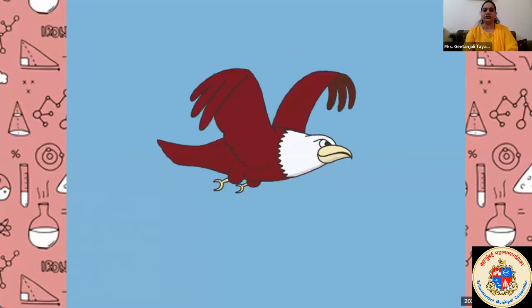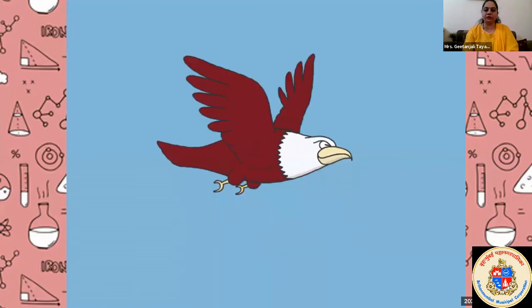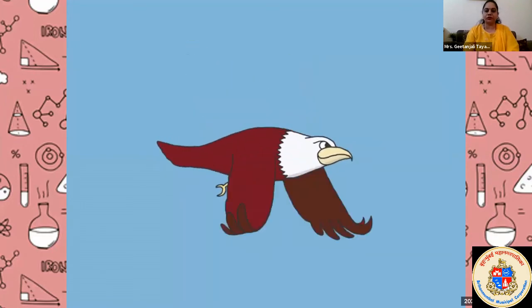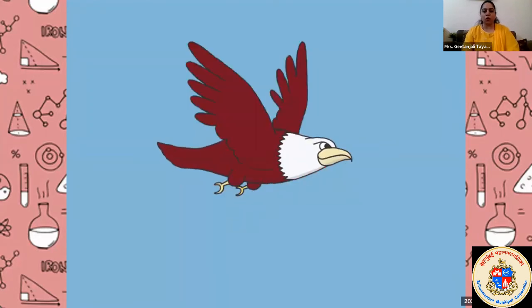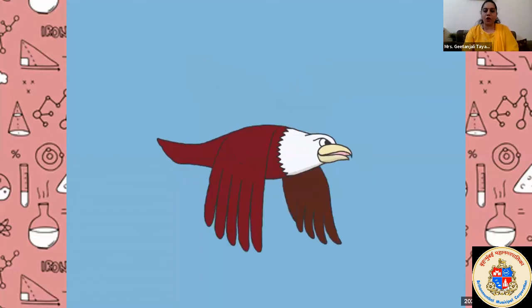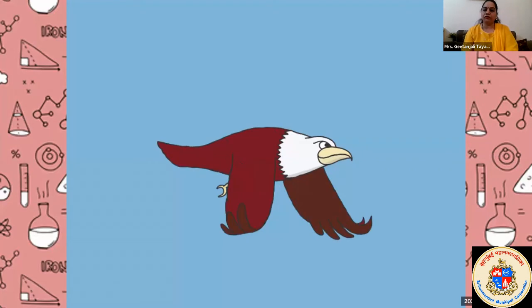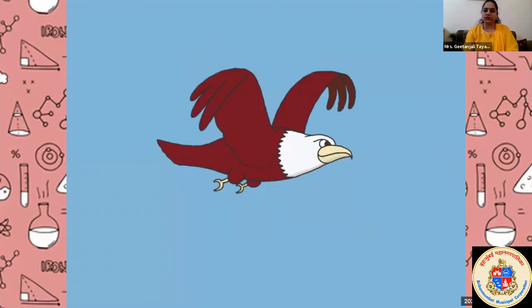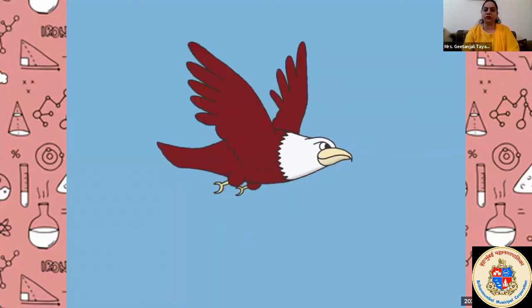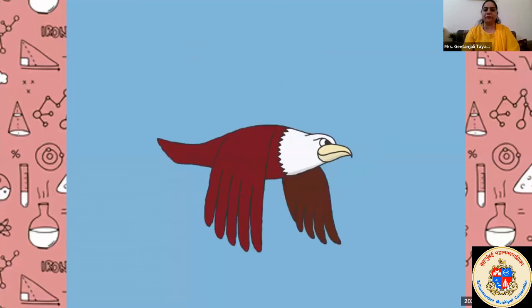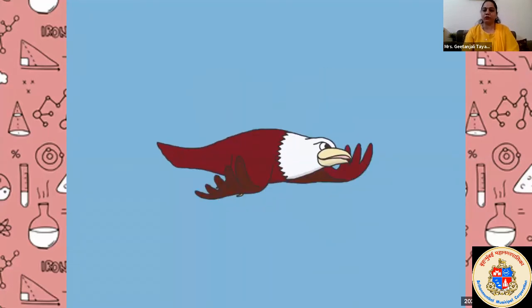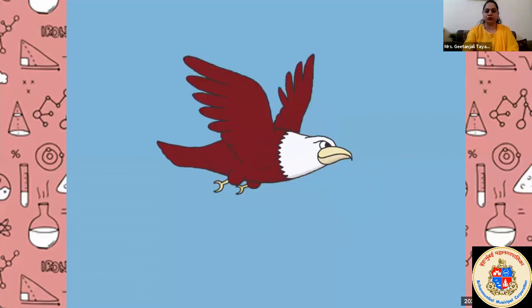Do you remember oscillation means moving? Swing was the first example yesterday. We consider a swing as an example of oscillation. So in oscillatory motion, what is happening? The object moves on the same path, back and front, back and front, following the same path continuously. So the wings of the bird follow the same path, up, down, up, down. Oscillation means it is a wavy type of motion, just like waves. So this is the oscillatory motion.